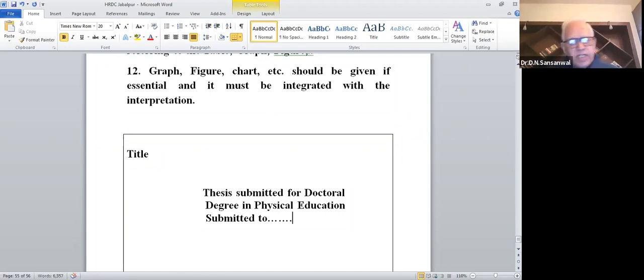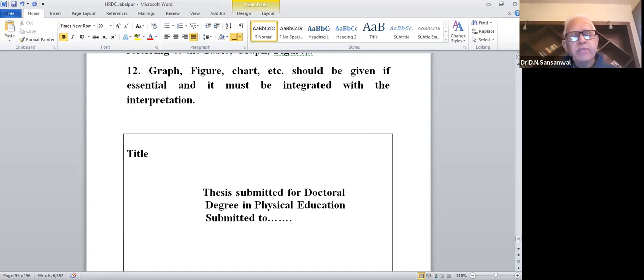Now, this particular portion will be whatever is the format of having this top page, because this normally varies from university.